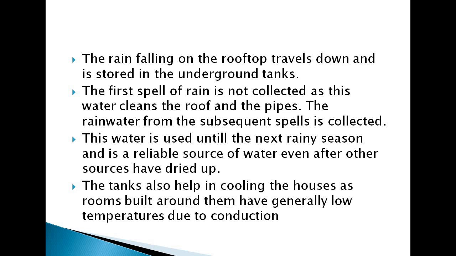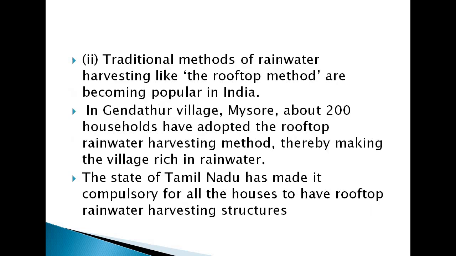Next point, this water is used until the next rainy season and it is a reliable source of water even after other sources have dried up. Next point, the tanks also help in cooling the houses, as rooms built around them have generally low temperatures due to conduction.